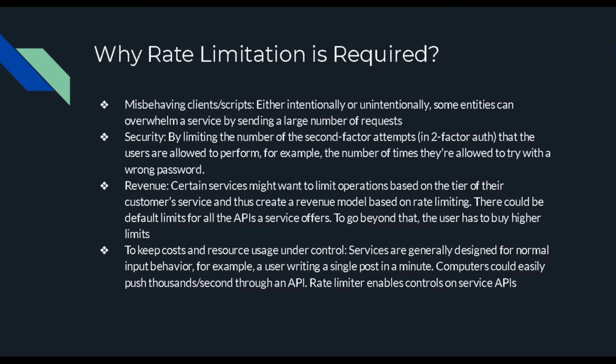A service is generally designed for normal input behavior. If a user is writing a single post, he can easily push 1000 requests a second through an API. He could easily push those things. So the rate limiter applies to particular individual users, as we have been discussing from the very beginning.